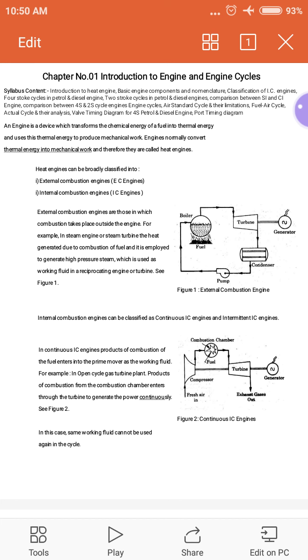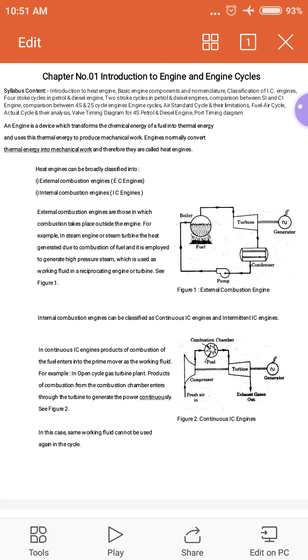So an engine is a mechanical device which transforms the chemical energy of fuel into thermal energy, and this thermal energy is utilized to produce mechanical work. So an engine normally converts thermal energy into mechanical work, and therefore it is called a heat engine. As the heat converts into mechanical work, this engine is called what?